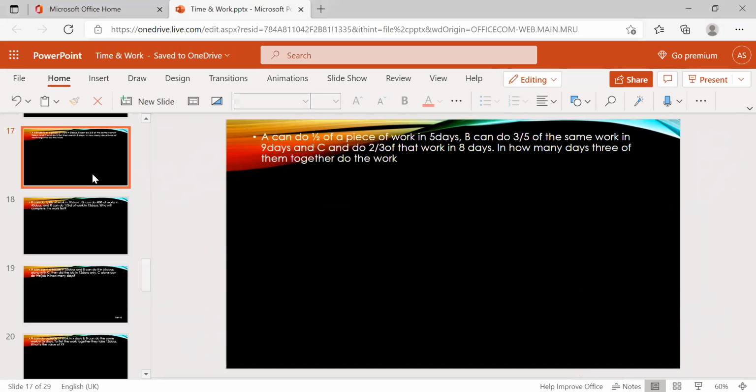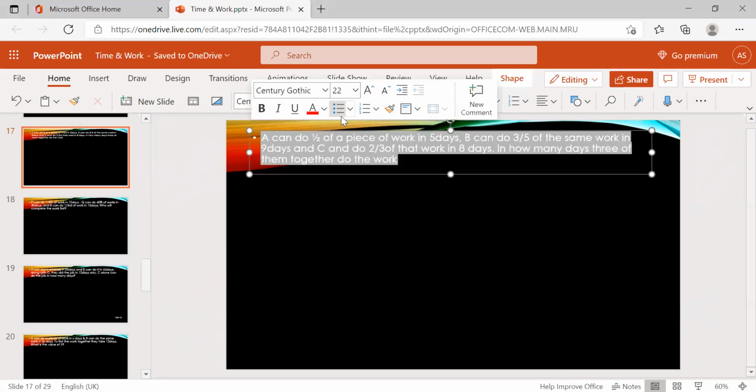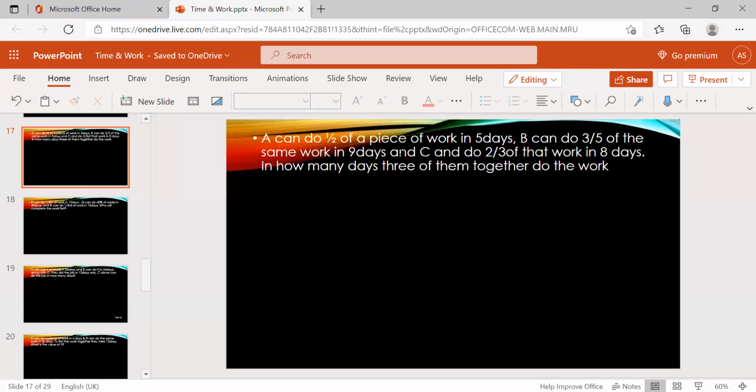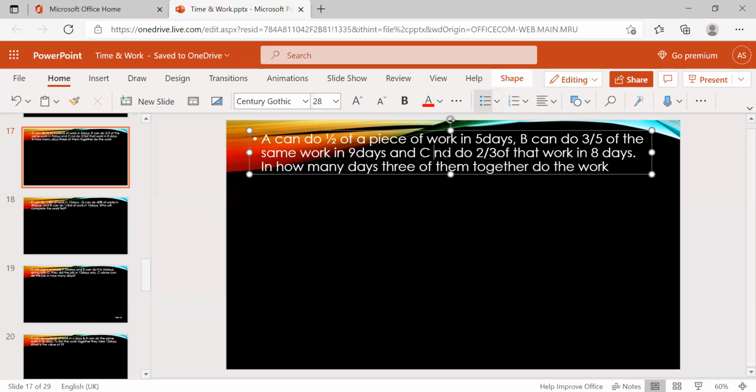What about this? Is this over in yesterday's class? You reply first. A can do half a piece of work in 5 days. B can do 3/5 of the same work in 9 days, and C can do 2/3 of that work in 8 days. How many days do the 3 of them together take to do the work?